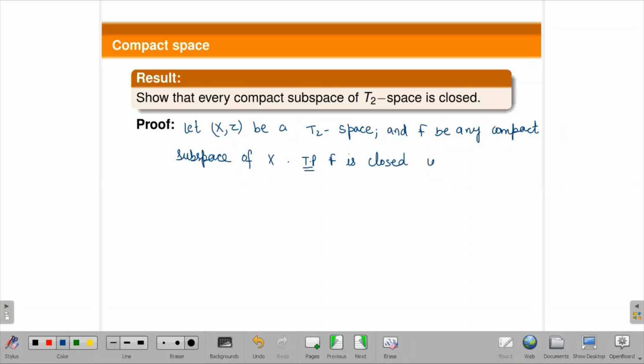It is similar to say, you have to prove F complement is open.